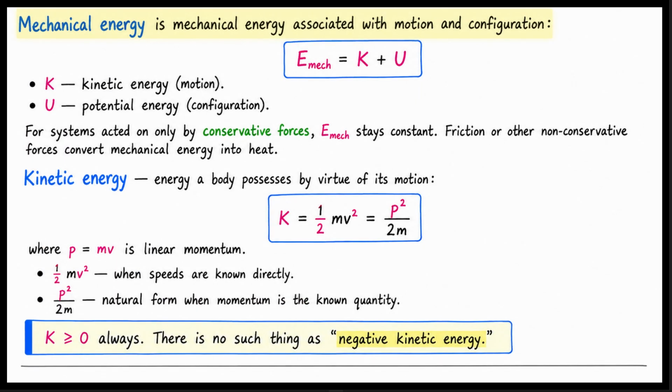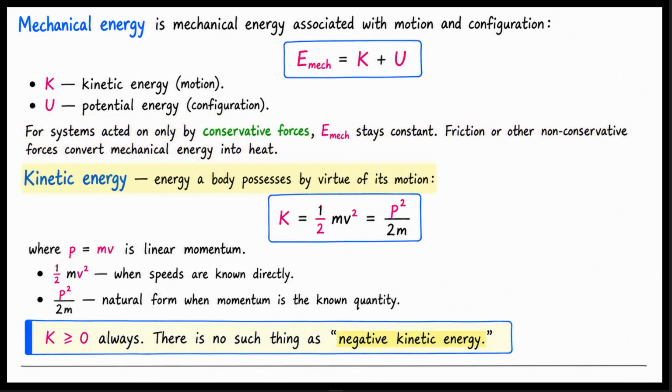Mechanical energy is associated with motion and configuration. Total mechanical energy, E_mech, equals K plus U. Here, K is kinetic energy representing motion, and U is potential energy representing configuration. For systems acted on only by conservative forces, mechanical energy stays constant. Friction or other non-conservative forces break this rule. They convert mechanical energy into heat.